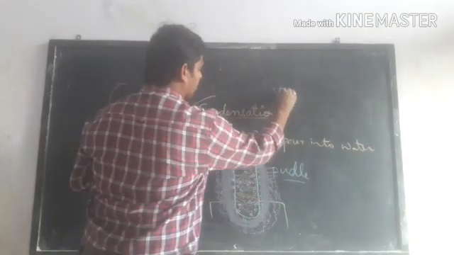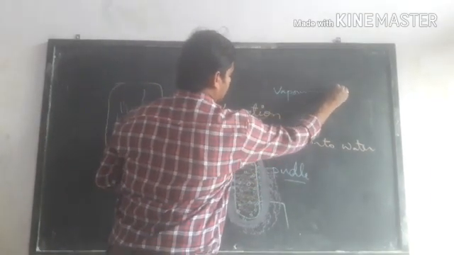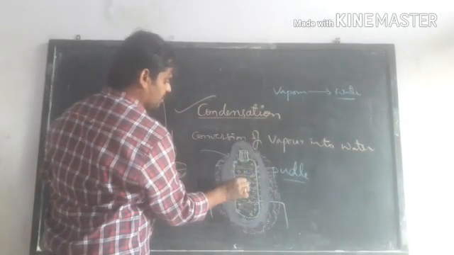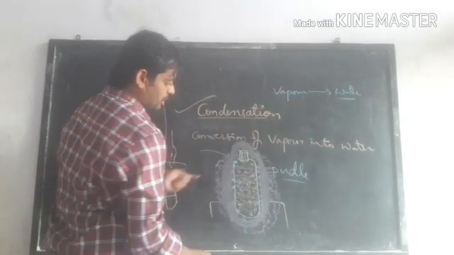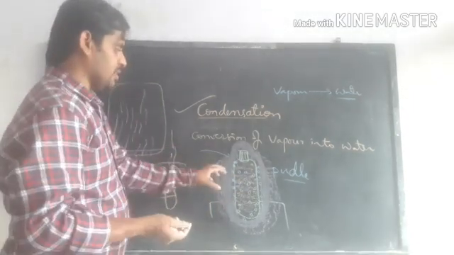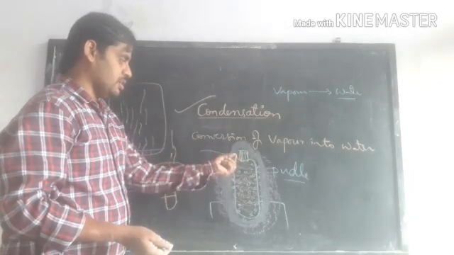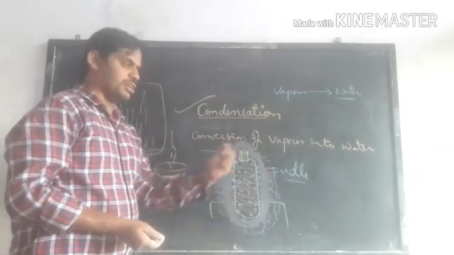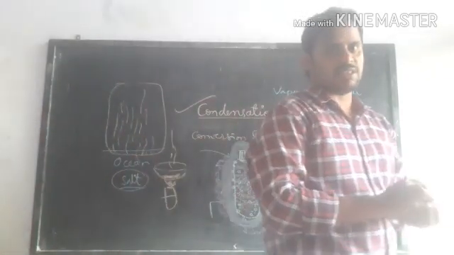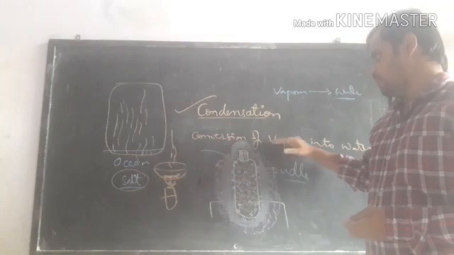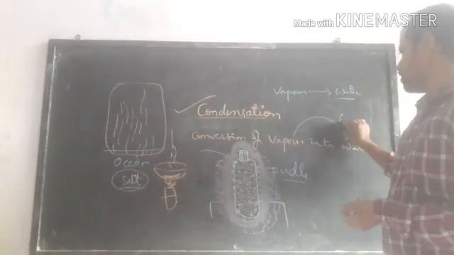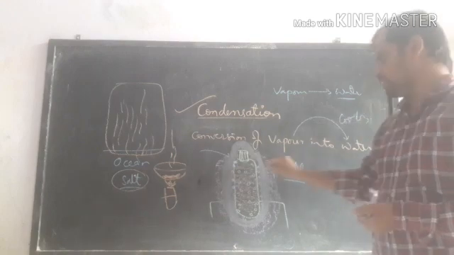What happens when you cool the vapor? When vapor cools down, it becomes liquid water. So here it becomes liquid water drops. That's why you can see the appearance of water drops around the water bottle. So this is the best example for condensation. What is condensation? Conversion of vapor into water. How can you convert vapor into water? By cooling it down.